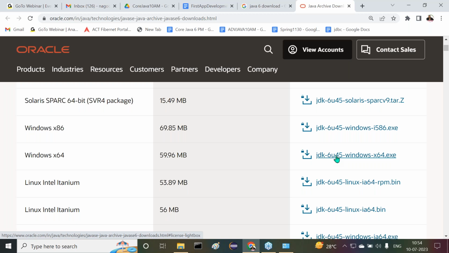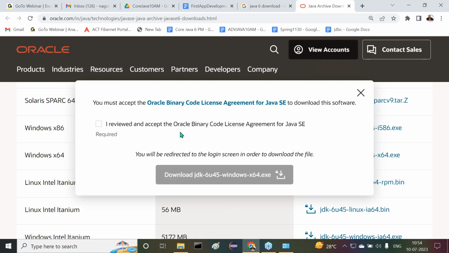now automatically, what Java software am I able to get? I am able to get Windows operating system compatible Java software, which must have a 64-bit compiler and 64-bit JVM. Windows JVM, Windows compiler will come. Get my point or not? Now let me click on it. I clicked on it, observe carefully.